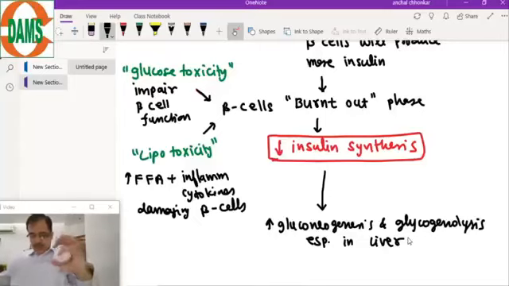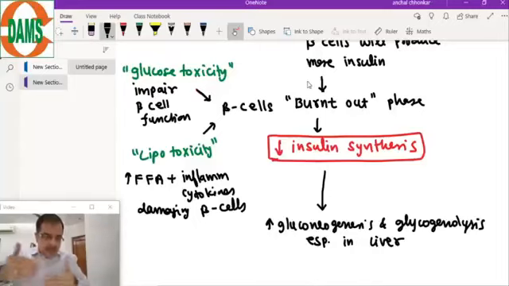So burned out phase means there is less production of the insulin. There is less production of the insulin in this condition. Can insulin resistance occur in a lean person? Yes. Do not go by a lean person.